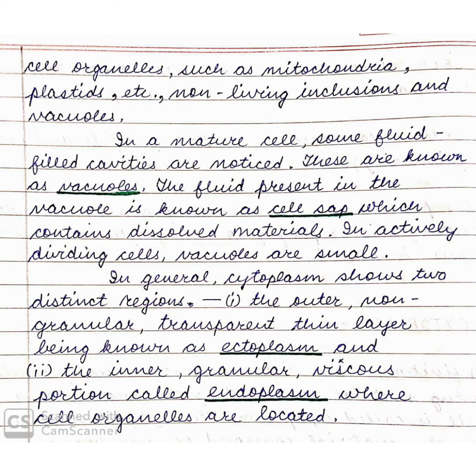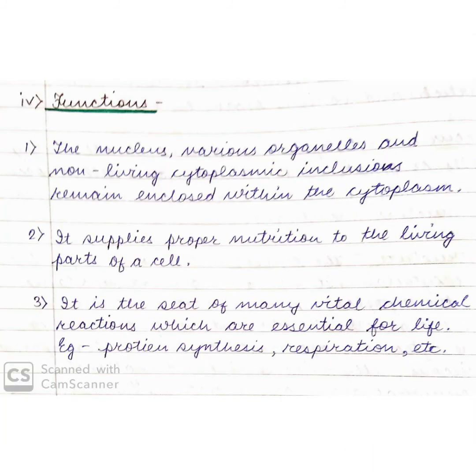In a mature cell, some fluid-filled cavities are noticed. These are known as vacuoles. The fluid present in the vacuole is known as cell sap, which contains dissolved materials. In actively dividing cells, vacuoles are small. In general, cytoplasm shows two distinct regions. The outer non-granular portion.